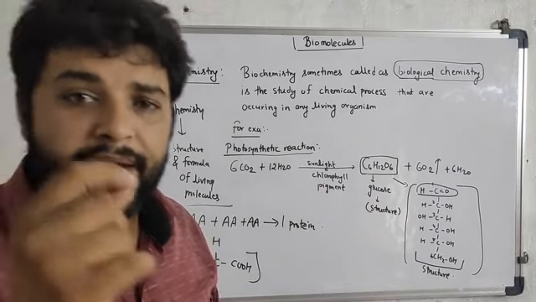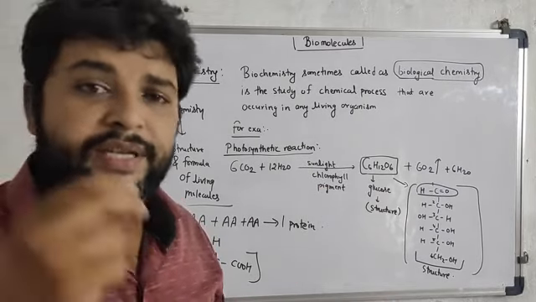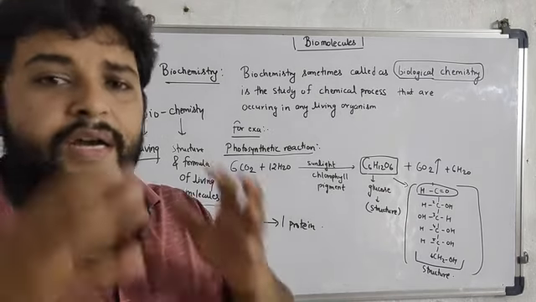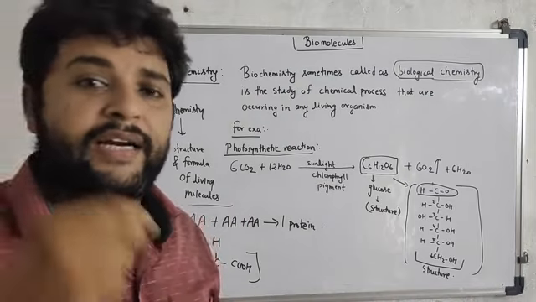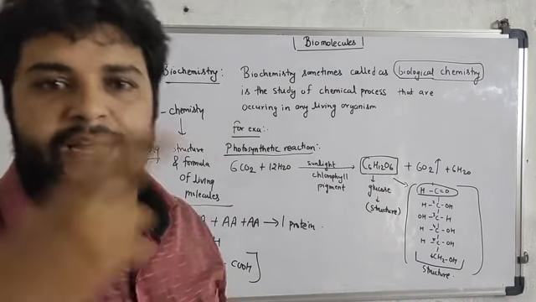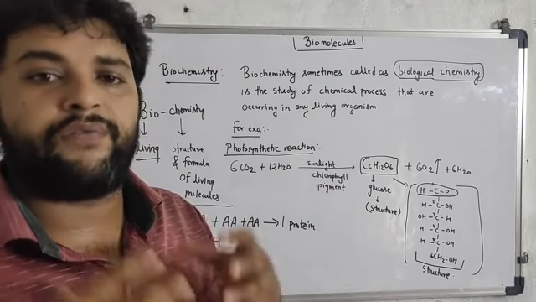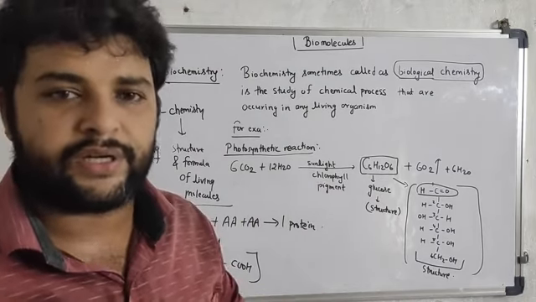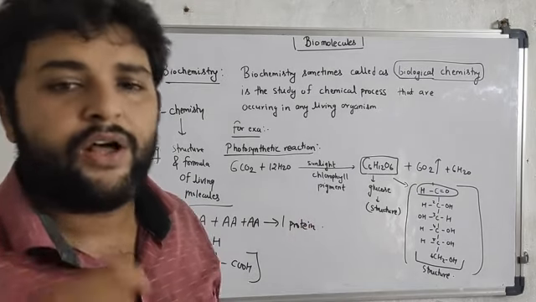First, the anabolic process, and second, the catabolic process. So what are the different components taking part in anabolism and catabolism? The sum total of all the chemicals taking part in metabolic reactions is called metabolites.